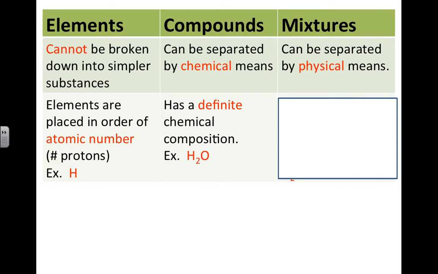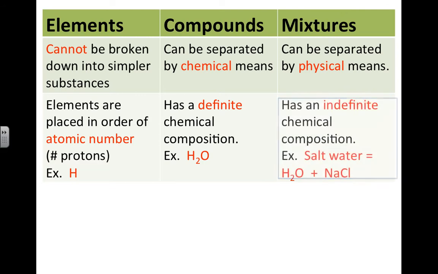So if you want H2O, if you want water, you need two hydrogens chemically connected with a chemical bond to an oxygen. That is the only way to make water, H2O. If you want carbon dioxide, you need to get two oxygens chemically bound to a carbon. They have a definite chemical composition, so we can rely on the fact that H2O is always water.